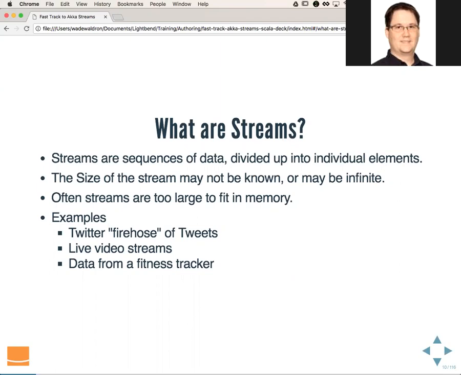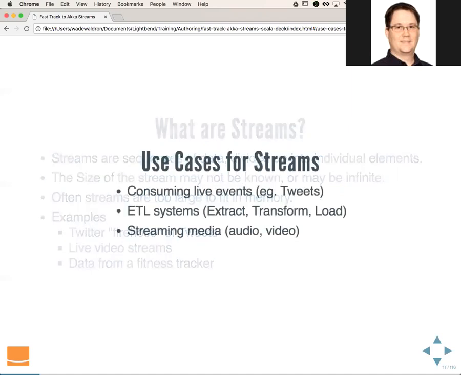But until it gets turned off, we can't figure out how much data we're going to be consuming. So again, this is basically a functionally infinite stream of data. Data from a fitness tracker is the same thing. As long as you're wearing that fitness tracker and the battery hasn't died, it can continue to produce data. So again, this is somewhere that we could leverage a stream.